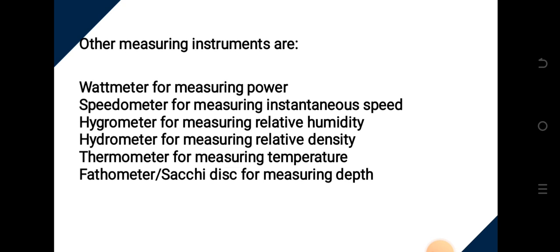instantaneous speed, we have the hygrometer for measuring relative humidity, we have the hydrometer for measuring relative density, we have the thermometer for measuring temperature, and then we have the photometer or Secchi disc for measuring depth. I'll be showing you those pictures for identification.